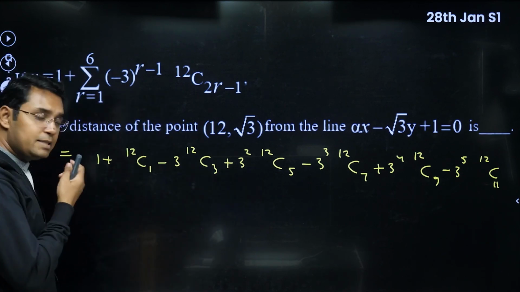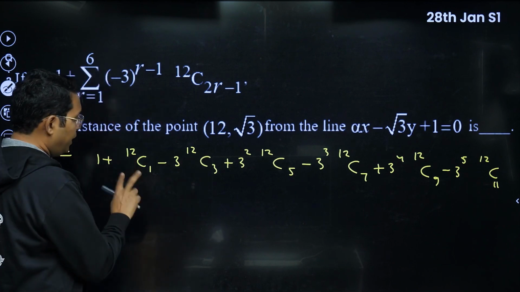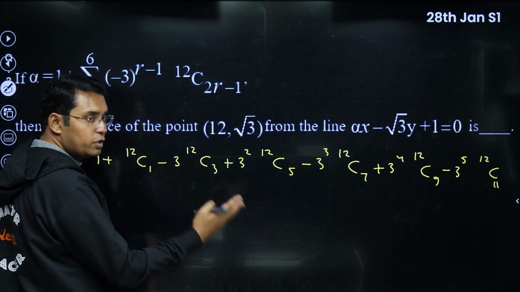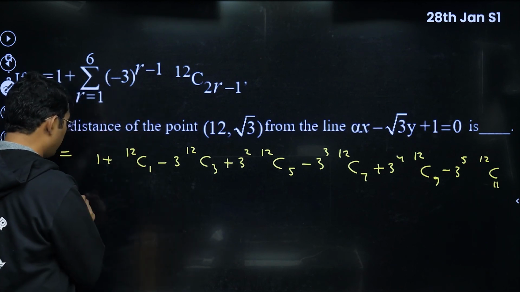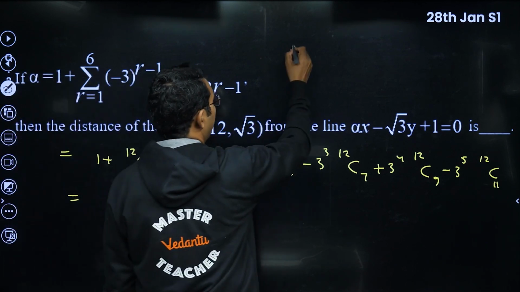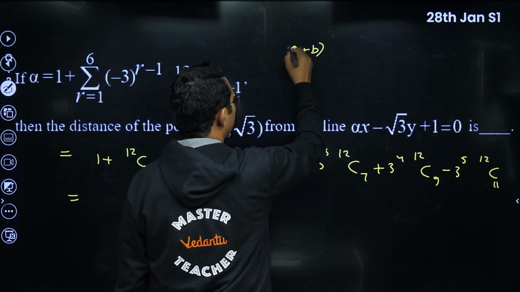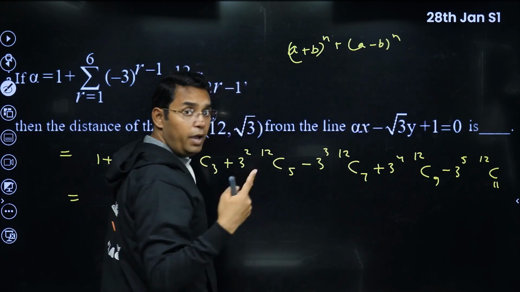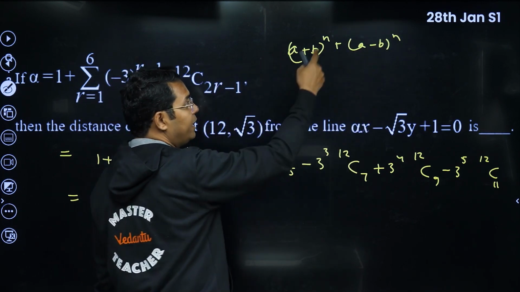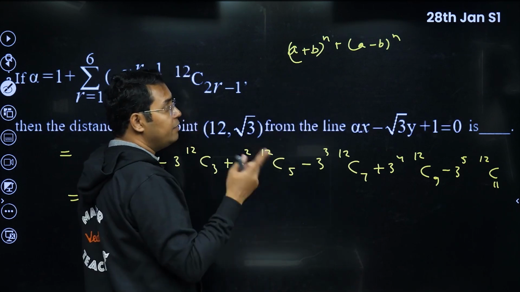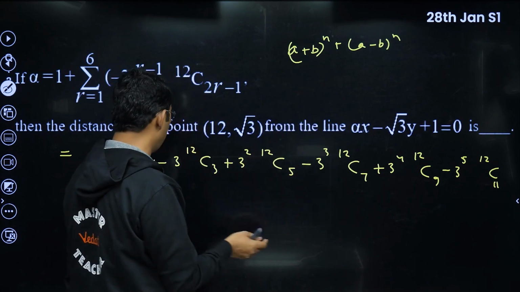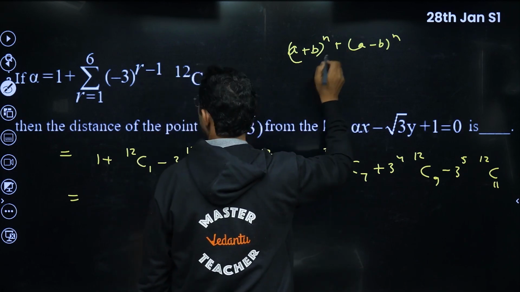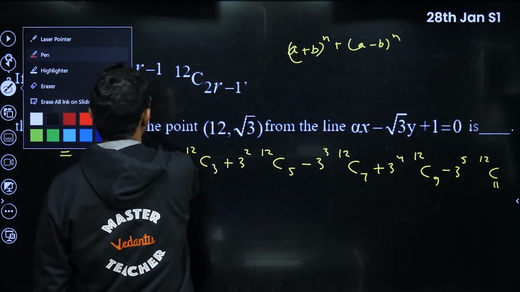Now in this question, what we need to understand is that we have alternate binomial coefficients, binomial terms, and also alternate positive negative terms. So what we do in such questions, we write expressions like this: a plus b power n, and a minus b power n. If you add, then your first term will get added, second will be subtracted, third will be added, fourth will be subtracted, and so on. Now because we are looking for the 12C1 term first, I think minus sign will come, not plus sign here.